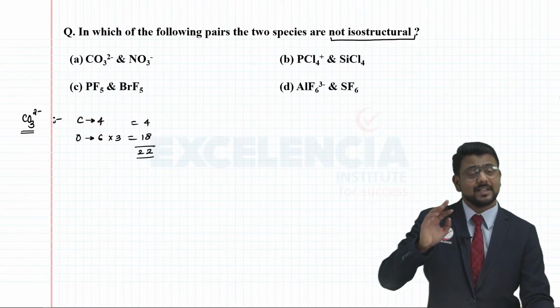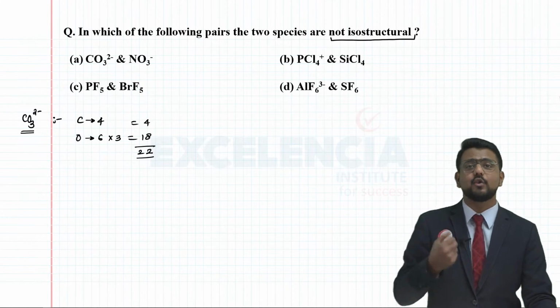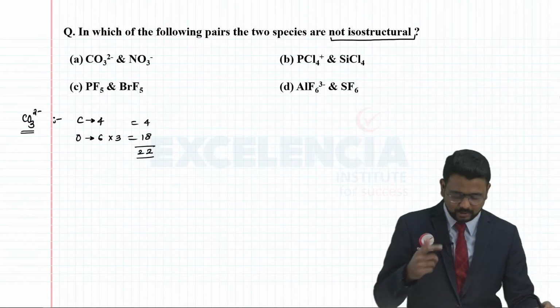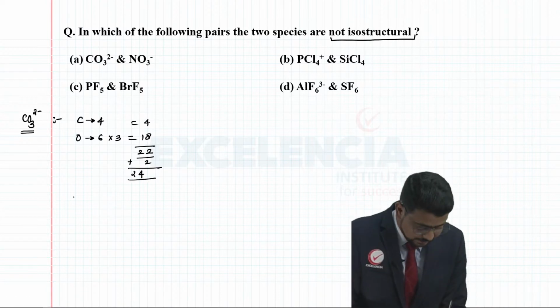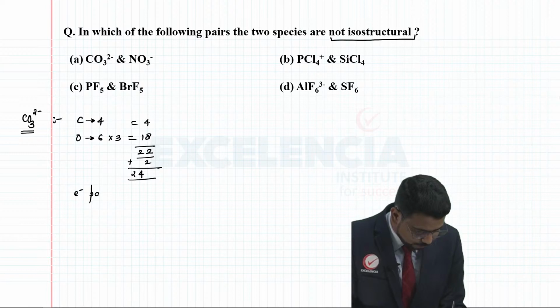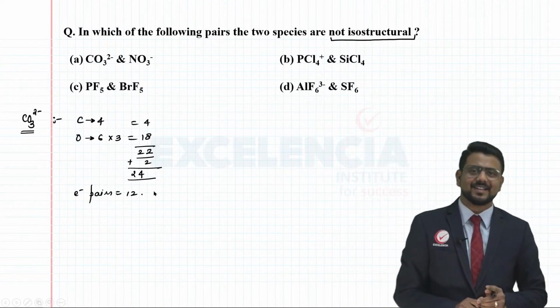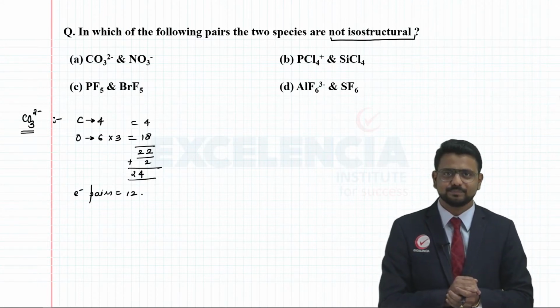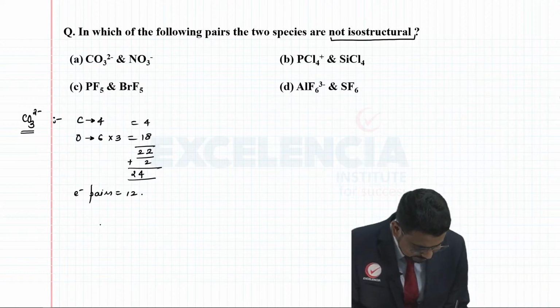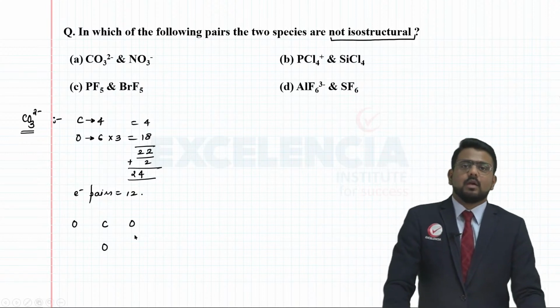Now because you have CO3 2-, it has acquired 2 electrons from outside. So I will add 2 more electrons here, so that the total number of electrons becomes 24, and hence the number of electron pairs will be 12. The point here is I have to distribute these 12 pairs of electrons in the carbonate ion. So how do I go about it?